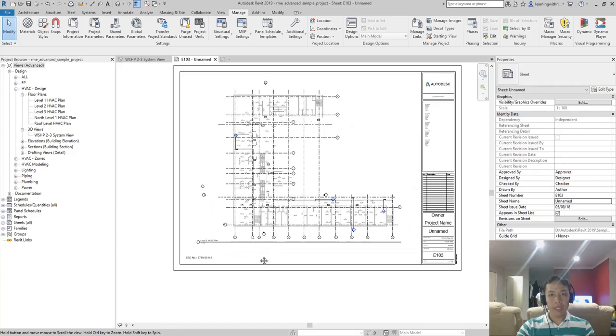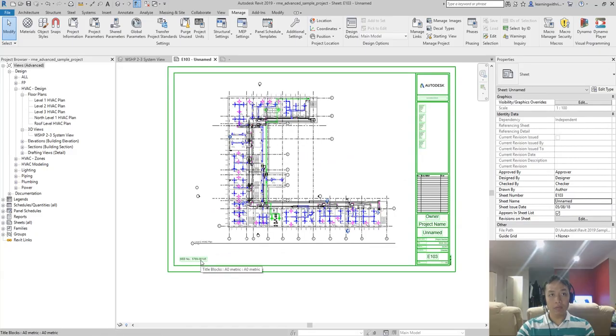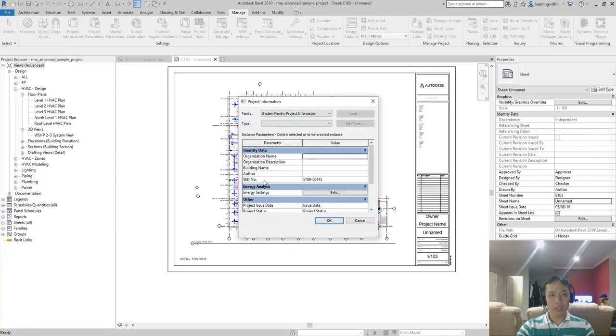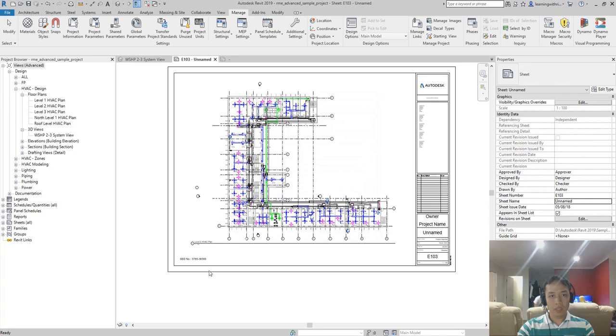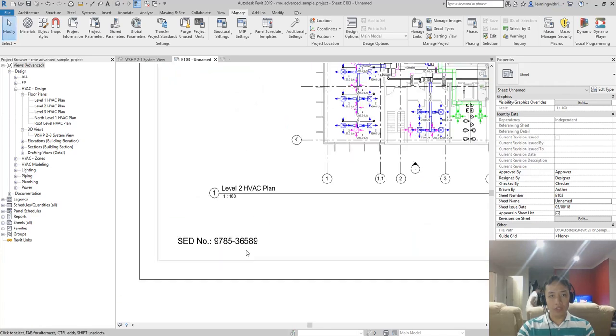You can find this from the project information also. From Manage, Project Information, you see that's the one that I'm talking about. So if you update here, automatically this will change also. Let us try and see if our parameter is working. Then select OK. There you go. So it's updating.